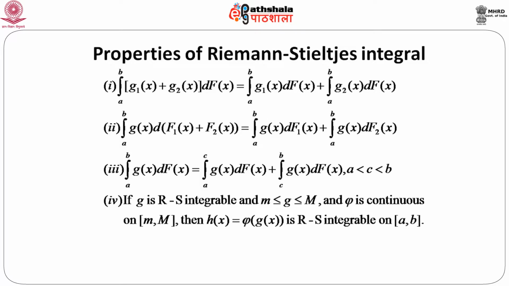The integral from a to b of g1(x) plus g2(x) d f(x) can be split into the sum of integrals, the integral from a to b of g1(x) d f(x) plus the integral from a to b of g2(x) d f(x). Similarly, we can think of the integral from a to b of g(x) d of f1(x) plus f2(x) equals the integral from a to b of g(x) d f1(x) plus the integral from a to b of g(x) d f2(x).